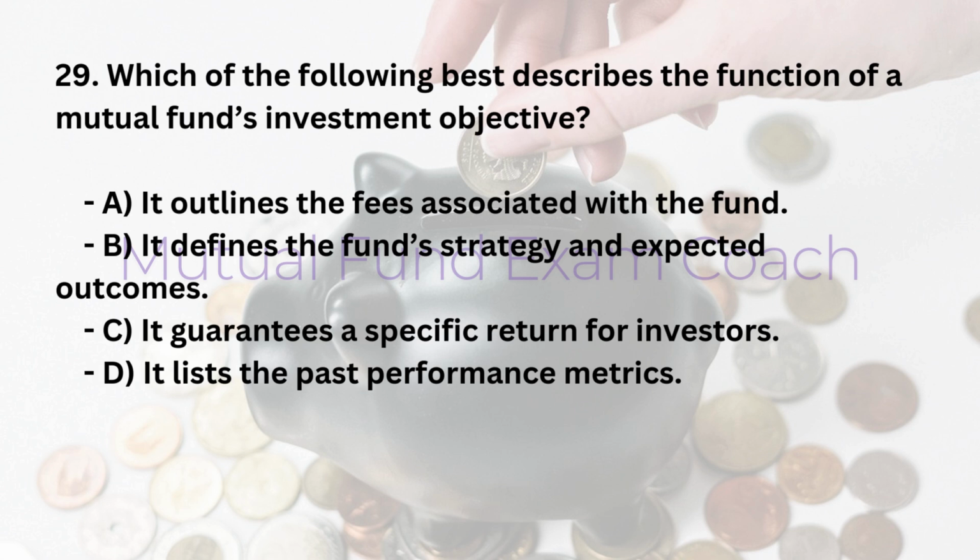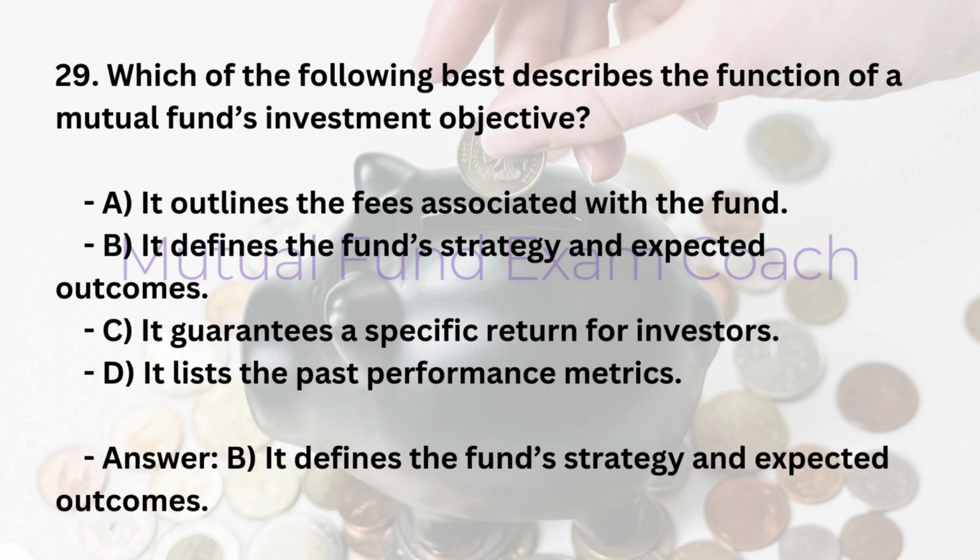29. Which of the following best describes the function of a mutual fund's investment objective? A. It outlines the fees associated with the fund. B. It defines the fund's strategy and expected outcomes. C. It guarantees a specific return for investors. D. It lists the past performance metrics. Answer: B. It defines the fund's strategy and expected outcomes.